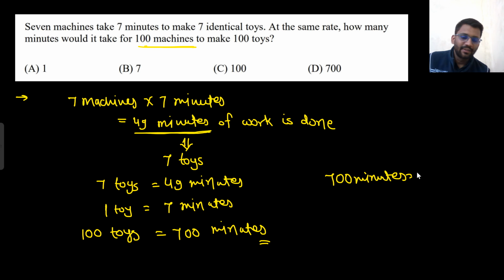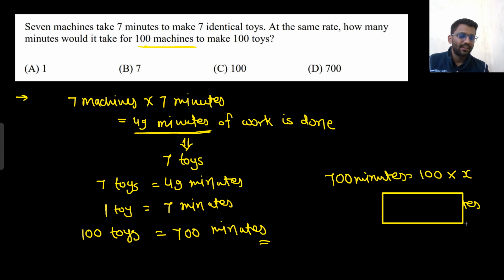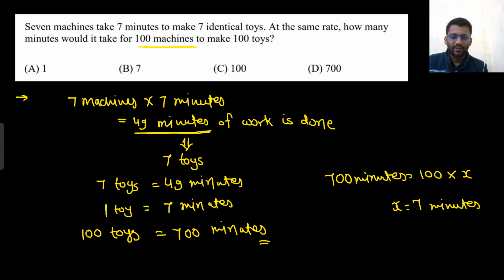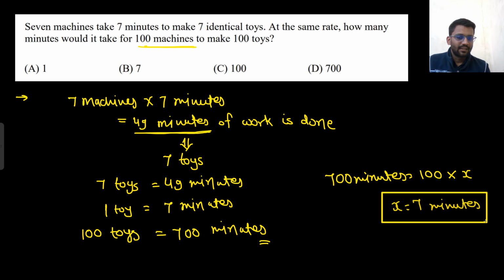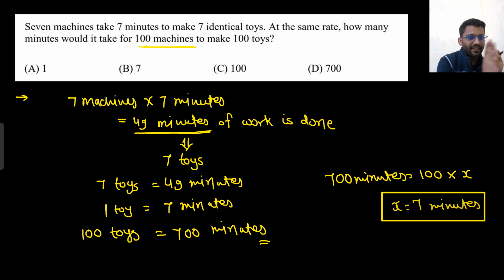And there are 100 machines. And each machine is working for how much time? X minutes. So X would be 7 minutes only. Are you getting my point? Don't remember any formula or anything. Don't take stress of any formula. If you take stress of formula, you will forget important things. Okay. So 100 machines are working. If each works for 7 minutes, that means 700 minutes of work is done, and this is what you require.